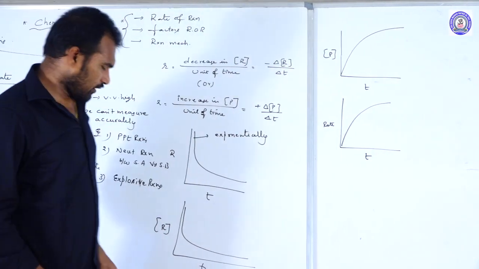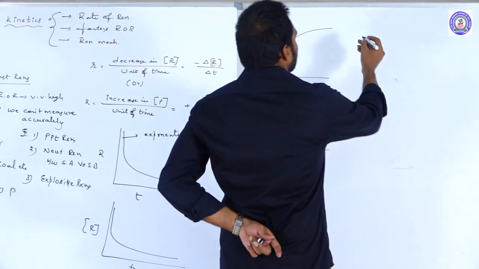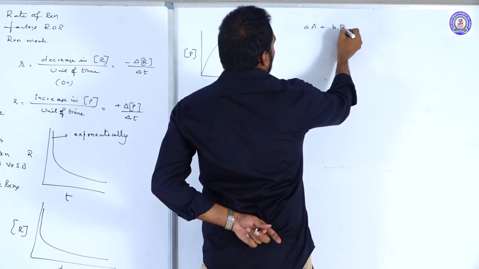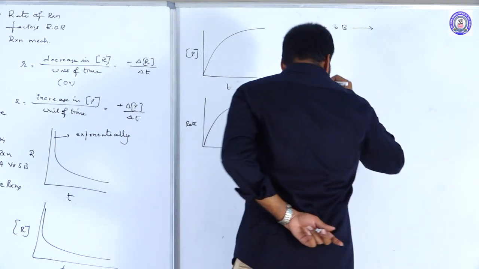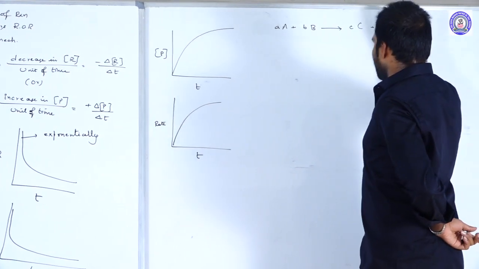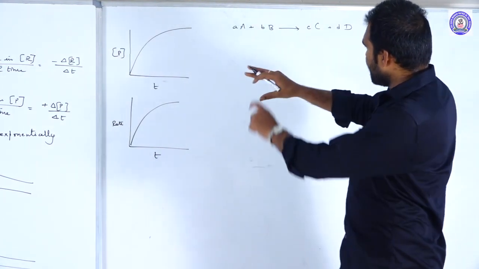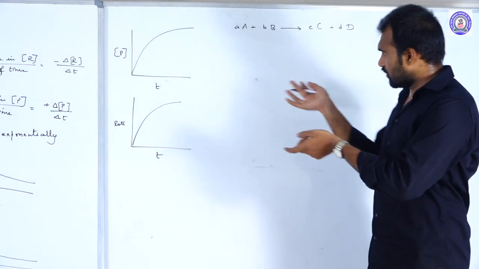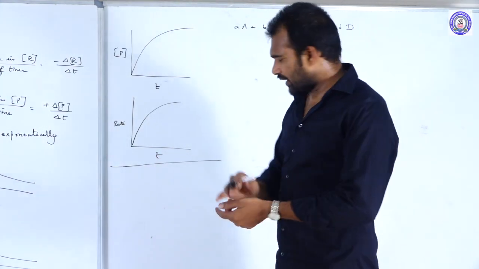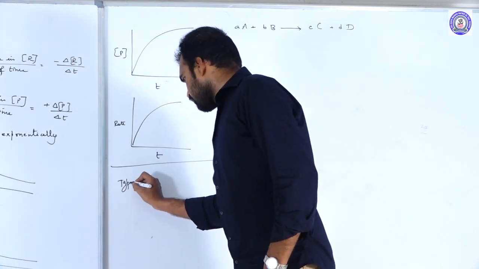Okay. So after that, suppose you take a chemical reaction: small a moles of capital A, small b moles of capital B, giving small c moles of capital C, small d moles of capital D. Let us consider a chemical reaction. So here in this case, the rate of overall reaction. And before that, you should know the types of reactions. Before we go into that, let us finish this.